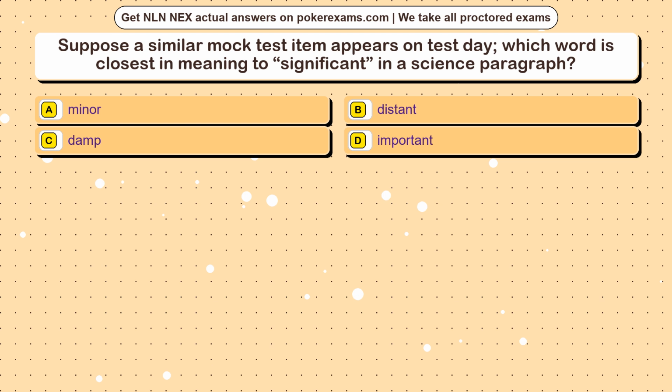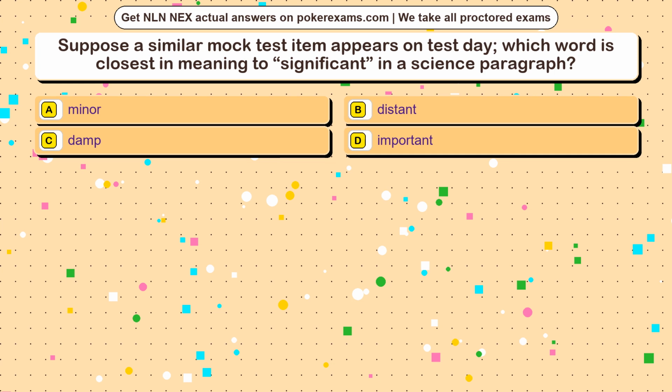Question 7. Suppose a similar mock test item appears on test day. Which word is closest in meaning to significant in a science paragraph? Option A, minor. Option B, distant. Option C, damp. Option D, important.